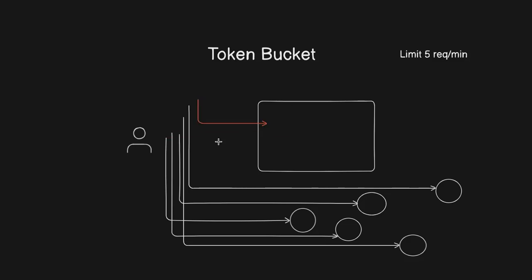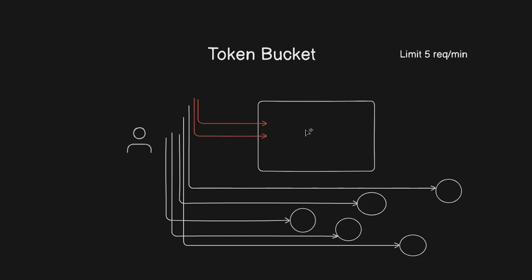Whatever subsequent requests we receive within 1 minute are all going to be rejected by the system. Now suppose 1 minute is completed.